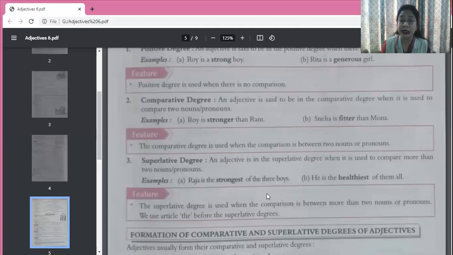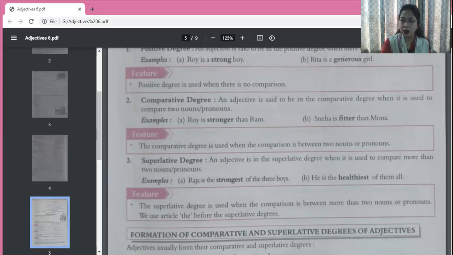We use the article 'the' before the superlative degree. When you use the superlative degree, you have to use 'the' before it. See here, Raja is the strongest of the three boys. So before this superlative degree, we have placed 'the'.